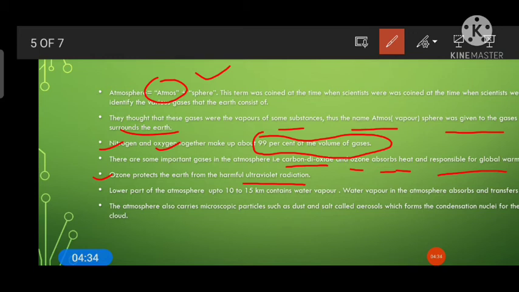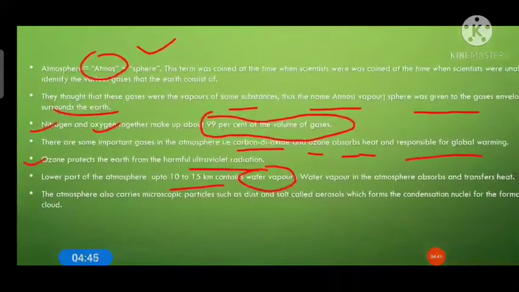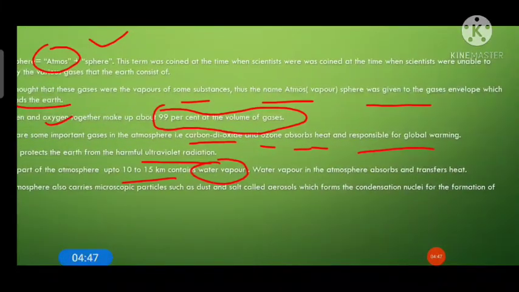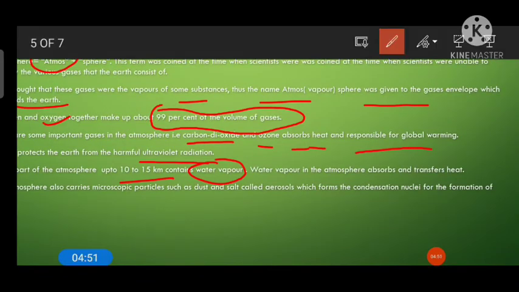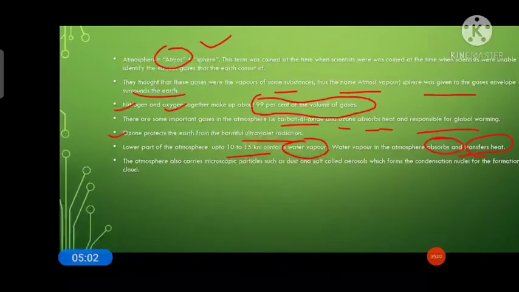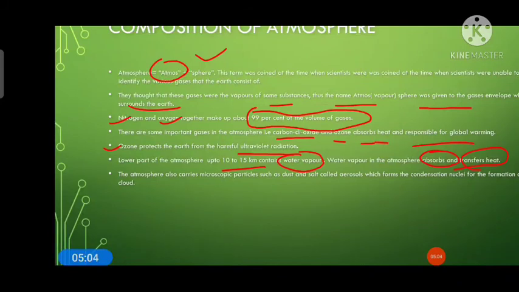And the lower part of the atmosphere, that is up to 10 to 15 kilometers, contains water vapor, and it also has some importance, like water vapor in the atmosphere absorbs and transfers heat. So the main function of water vapor in the atmosphere is to absorb and transfer heat. These are the main functions. Apart from that, formation of cloud gives sufficient rainfall along a particular region.